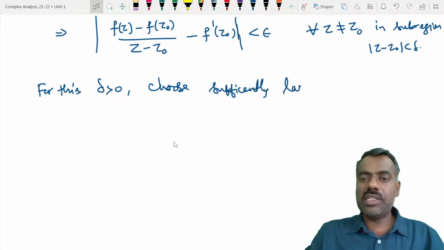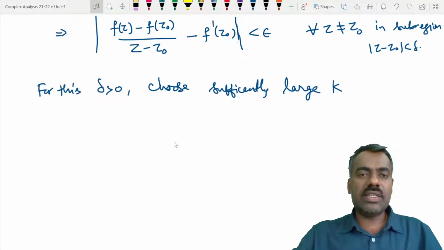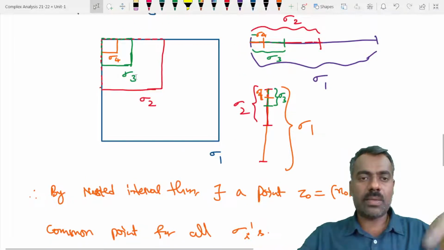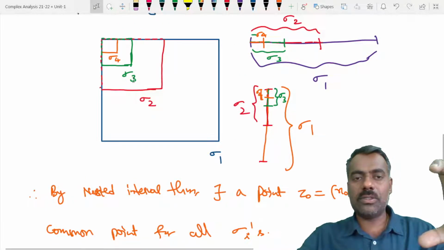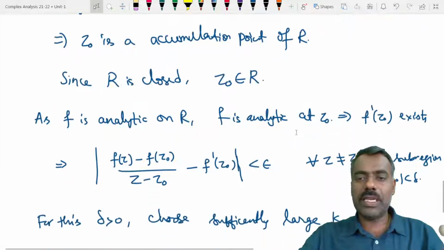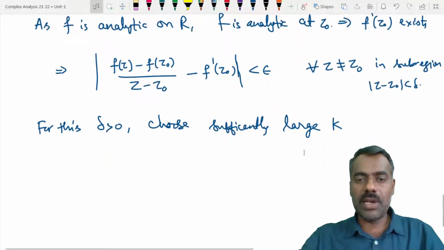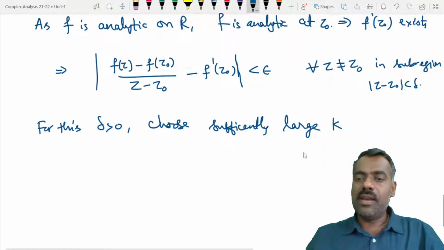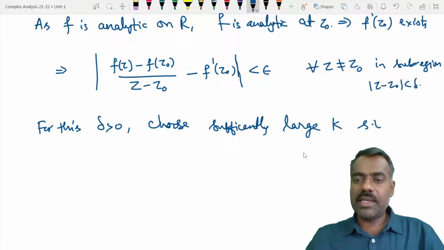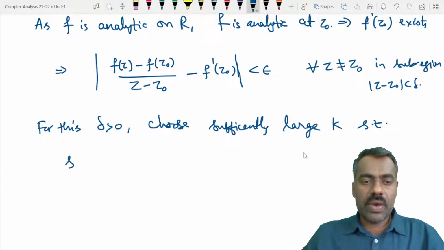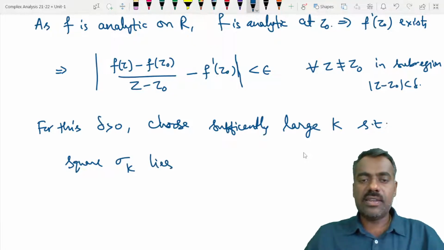sufficiently large k. What is our k? Is this square? This one. You can see that it becomes smaller and smaller and smaller, which means the diameter will become smaller and smaller. So choose sufficiently large k such that this square or partial square sigma k lies in the delta neighborhood of z naught.